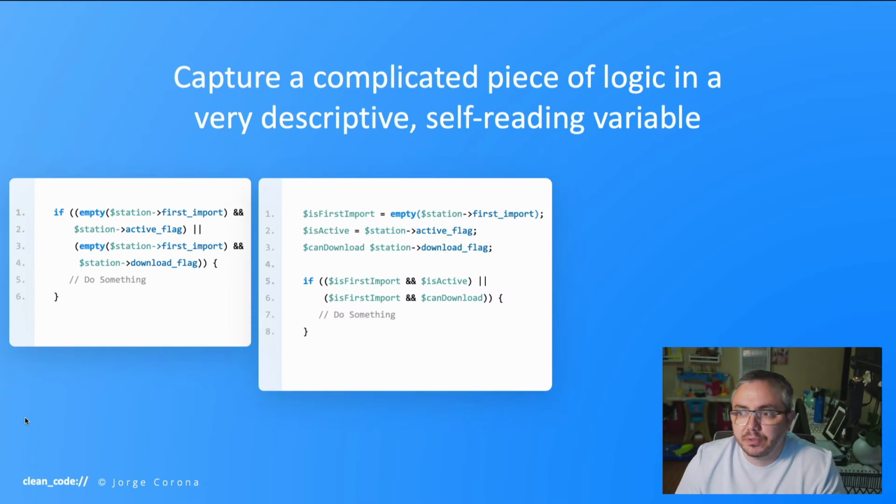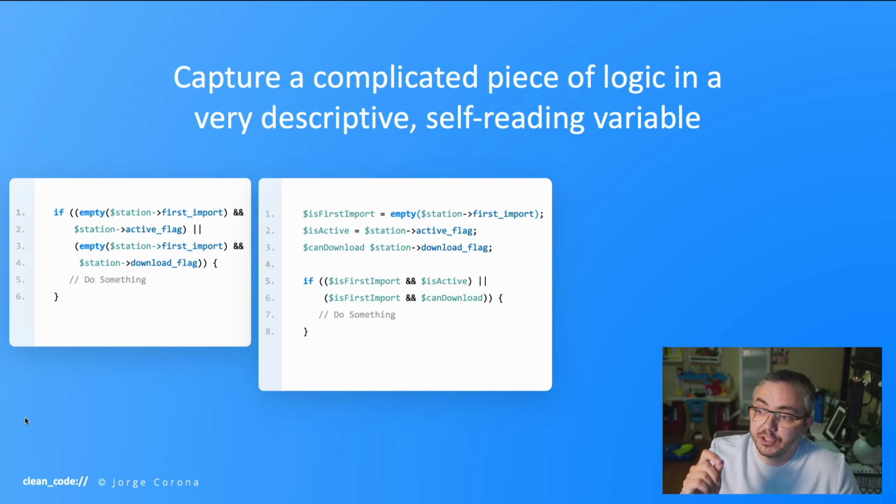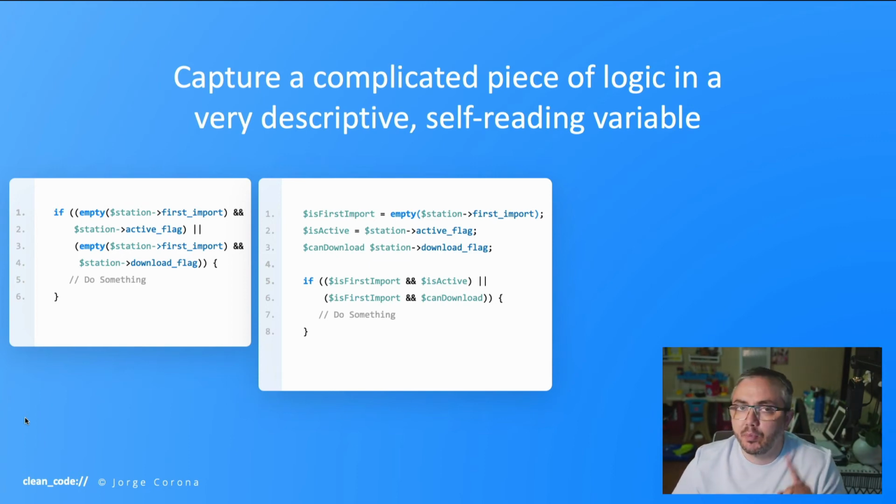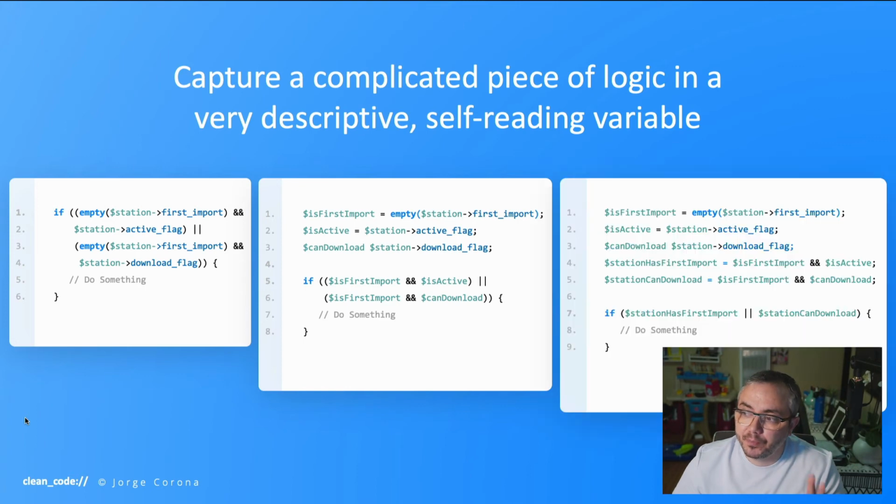I made some variables. Is first import, is active, can download. Okay. Now the if statement is much clearer. If is first station and is active, or if is first station and can download, do something. Okay, it's a little clearer, but we can do this one step further. Okay, add more variables. Now it is clear. The if statement says if station has first import or if station can download.